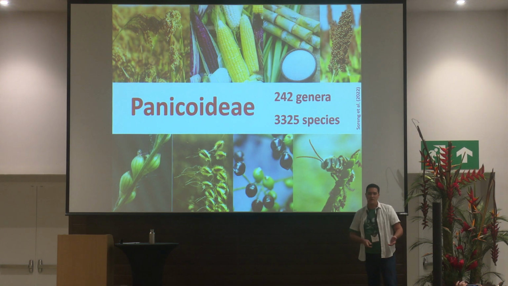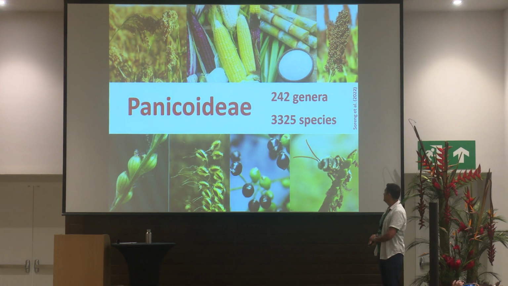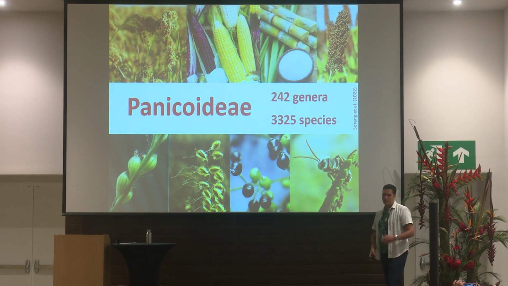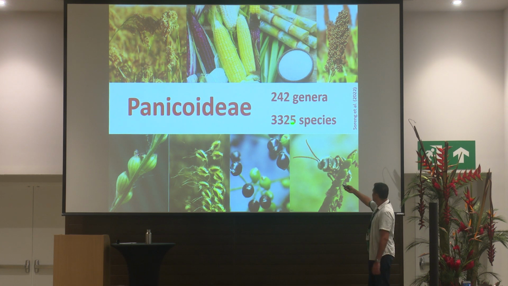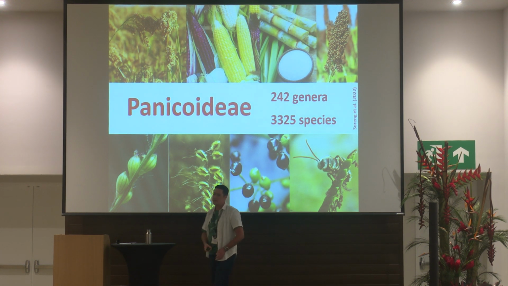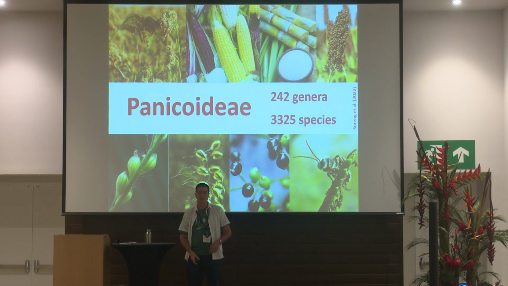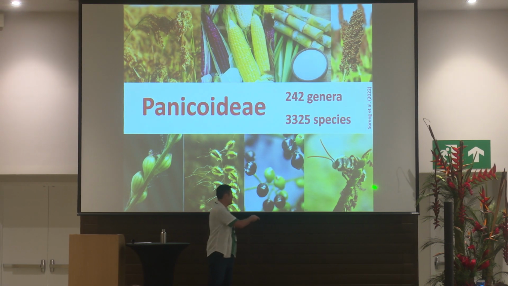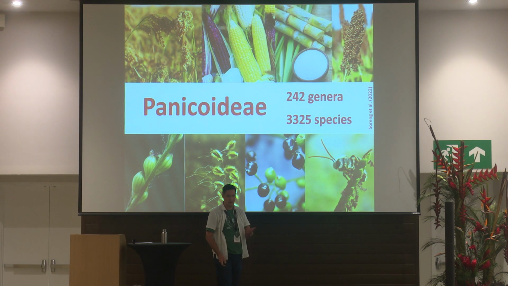The Panicoideae subfamily currently includes about 242 genera and 3,325 species. It includes important crops like maize and sugarcane, and also some species that are highly valued as forage, like the genus Paspalum, for example, or Brachiaria.